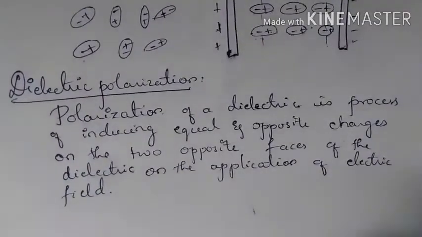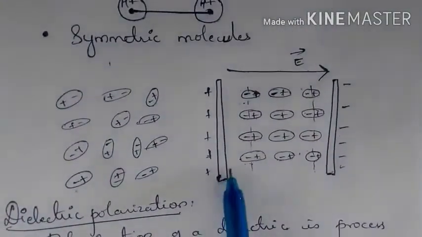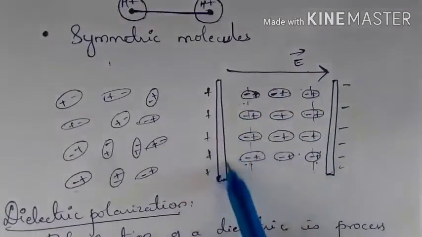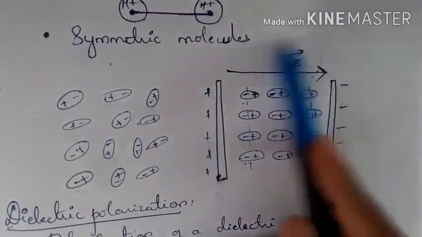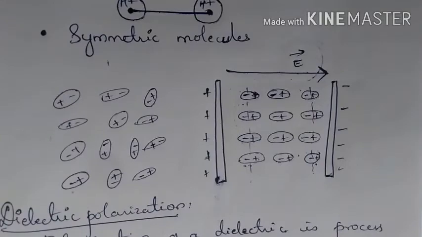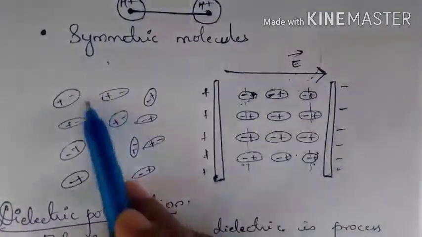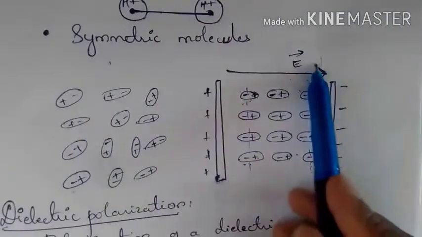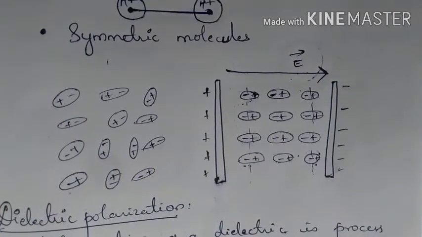So what we have done here is created a layer of negative charges and a layer of positive charges within the dielectric substance by applying the external electric field. Whenever you apply the external electric field on the dielectric substance, the molecules which were randomly arranged will get oriented in the direction of the electric field, and that creates a polarization.